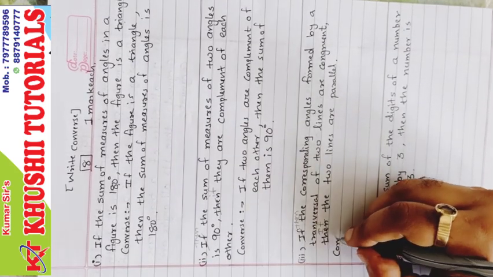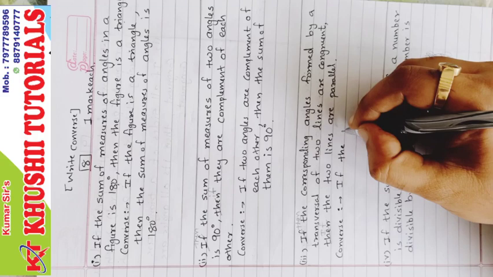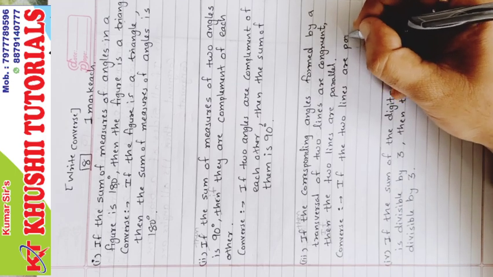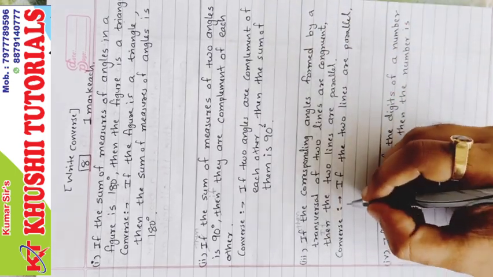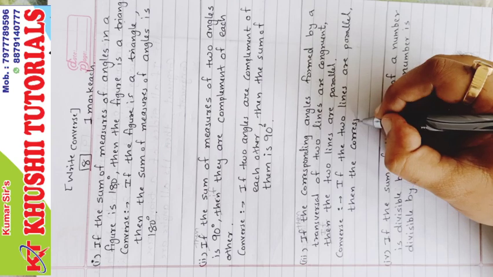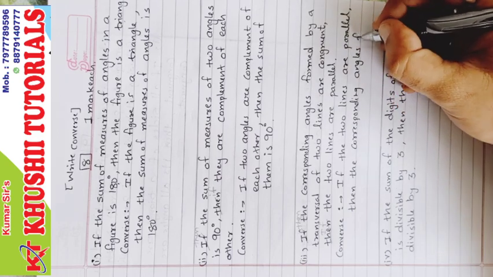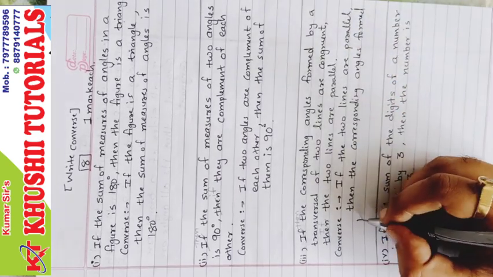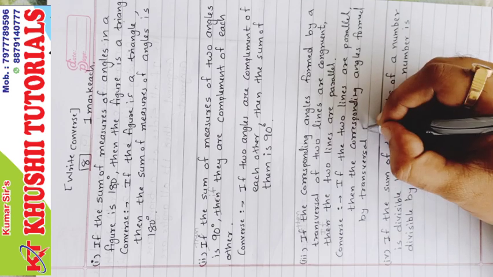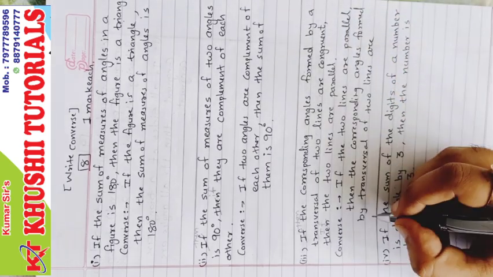So converse. If the two lines are parallel, then the corresponding angles formed by transversal of two lines are congruent.